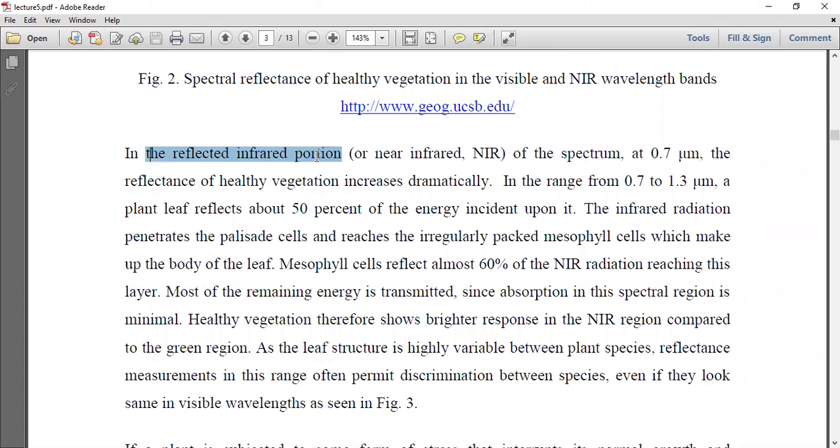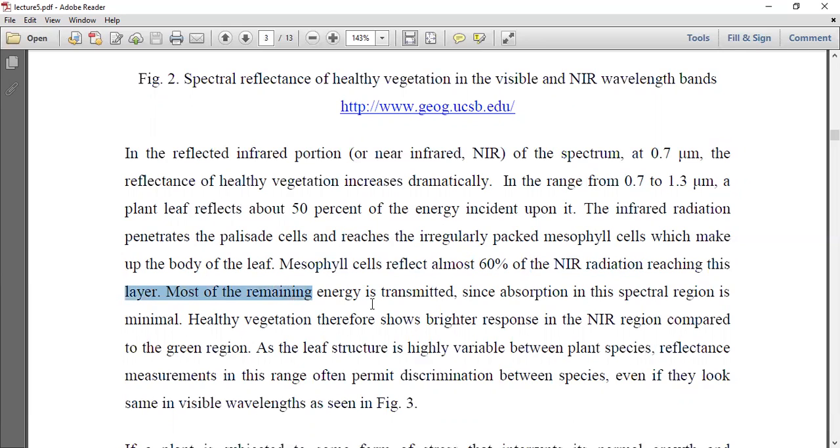In the reflected infrared portion of the spectrum at 0.7 micrometer, the reflectance of healthy vegetation increases dramatically. In the range from 0.7 to 1.3 micrometer, a plant leaf reflects about 50% of the energy incident upon it. The infrared radiation penetrates the palisade cells and reaches the irregularly packed mesophyll cells which make up the body of the leaf. Mesophyll cells reflect almost 60% of the NIR radiation reaching this layer.